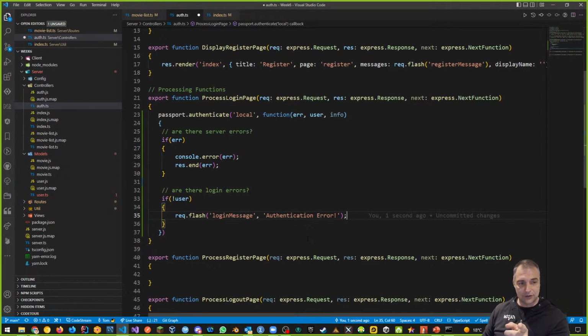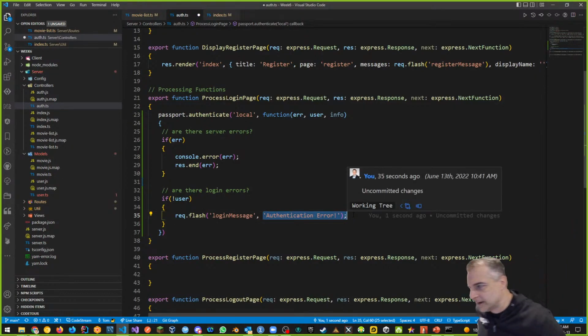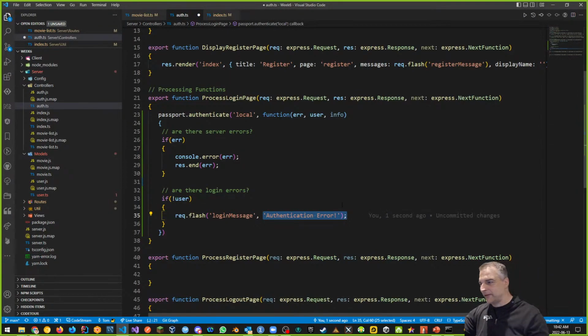I'm giving validation to a hacker or a bad actor, a malicious user, or whatever you want to call them. If I've told you your username is right, then I'm going to hack the password as many times as I can until it logs me out. And eventually I'm going to hack your account. So I don't want to tell them anything. I just want to say there's something wrong. Authentication error. Maybe I can also say something like your credentials are wrong or whatever. So that's what I'm doing.